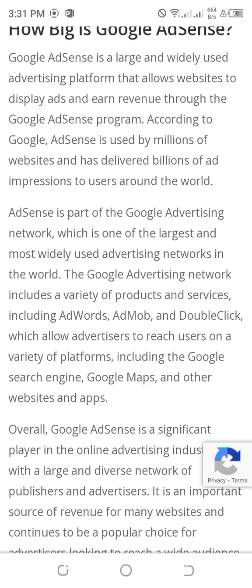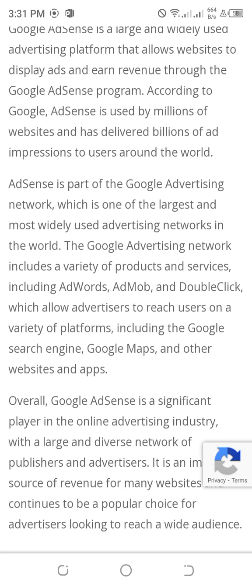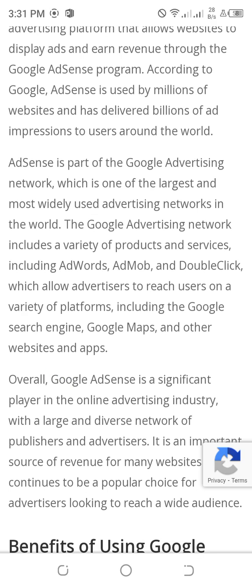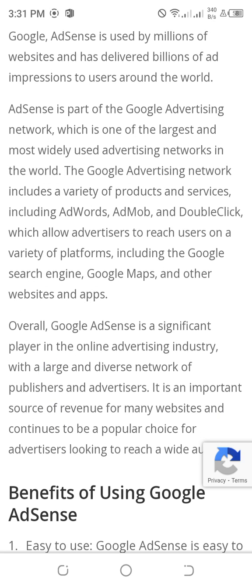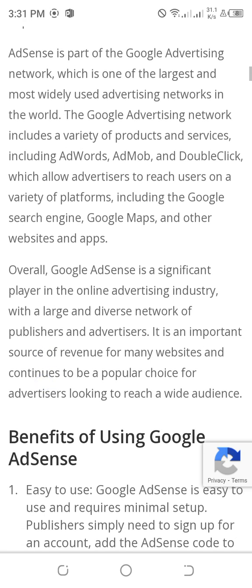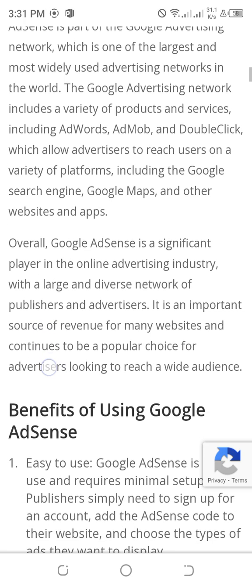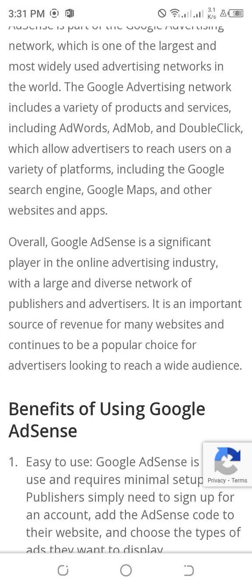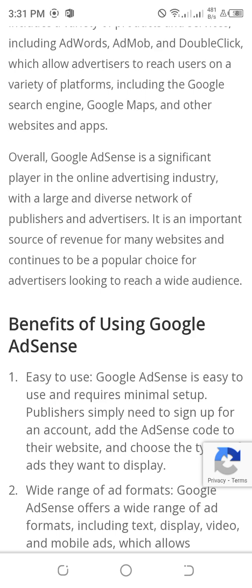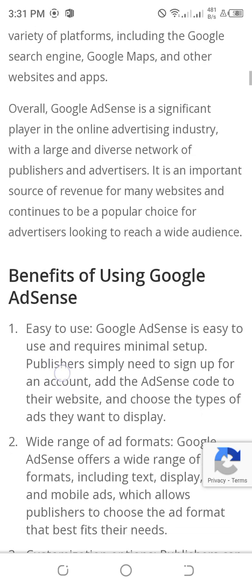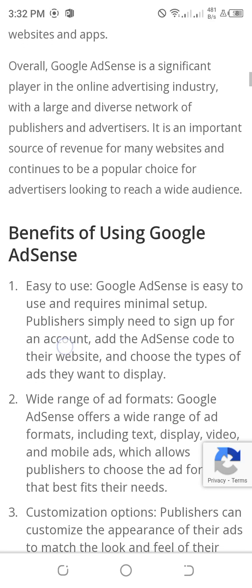The Google Advertising Network includes a variety of products and services, including AdWords, AdMob, and DoubleClick, which allow advertisers to reach users on a variety of platforms, including the Google search engine, Google Maps, and other websites and apps. Overall, Google AdSense is a significant player in the online advertising industry with a large and diverse network of publishers and advertisers. It is an important source of revenue for many websites and continues to be a popular choice for advertisers looking to reach a wide audience.